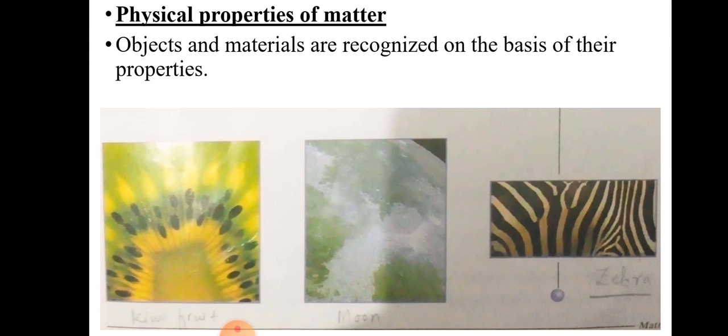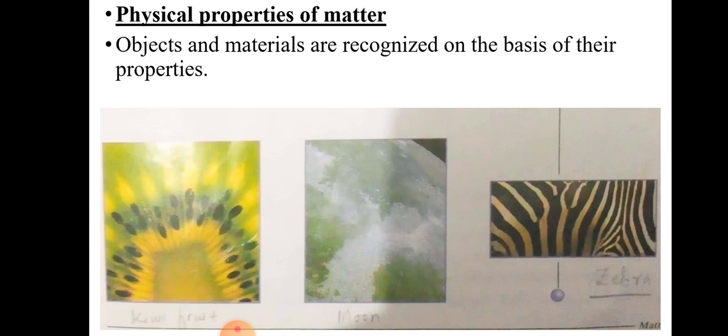The next topic is physical properties of matter. Objects and materials are recognized on the basis of their properties. There are certain pictures given below. We have to identify the pictures and write a name for each. Now look at the first picture. If we see the interior of this fruit, we can easily identify that it is a kiwi fruit. So write kiwi fruit for the first picture.